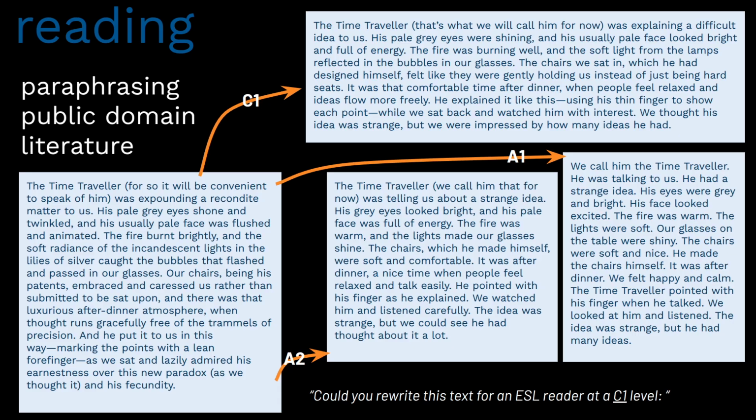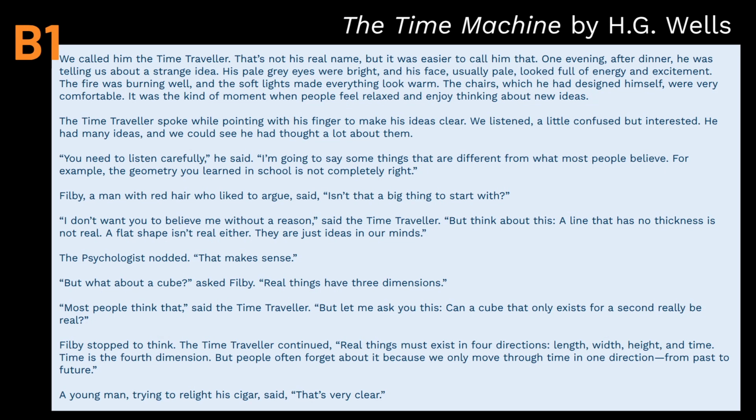So this can take an existing text and make it accessible for students at a variety of levels. You can kind of change it on the fly depending on the particular abilities of your students. And then I took the entire chapter 1, the introduction, and asked it to rewrite it at the B1 level. And here's what we get. I'm not going to read the whole thing.